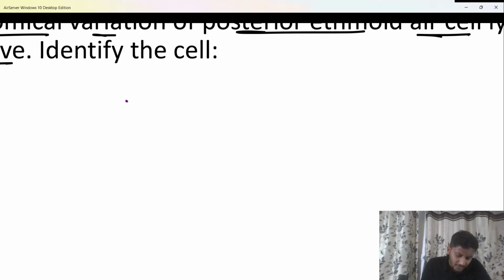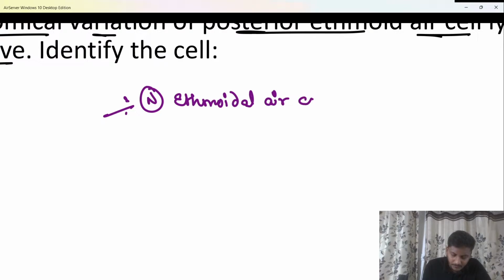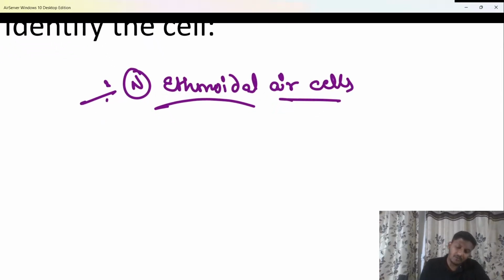If I talk about the normal ethmoidal air cells, beta, we know that the empty spaces in the bones are called sinuses or air cells. In the bones of the face and head region, we have the sinuses: frontal sinus, ethmoid sinus, sphenoid sinus, and the maxillary sinus. Ethmoidal air cells are usually subdivided into two groups: anterior and posterior ethmoidal air cells.